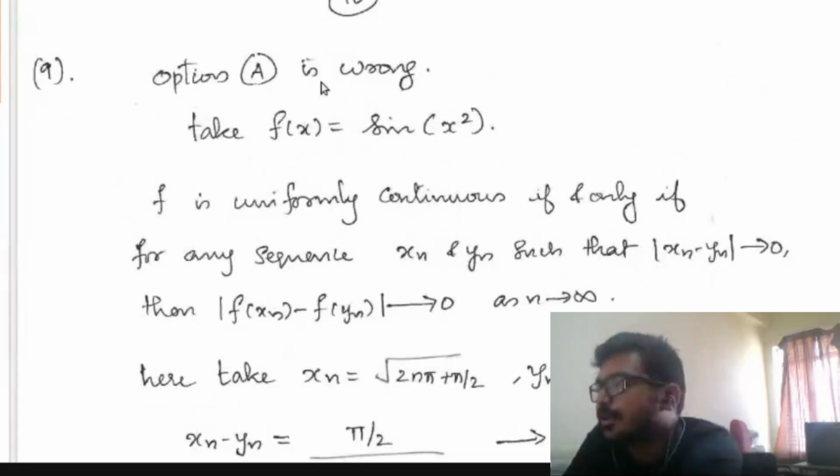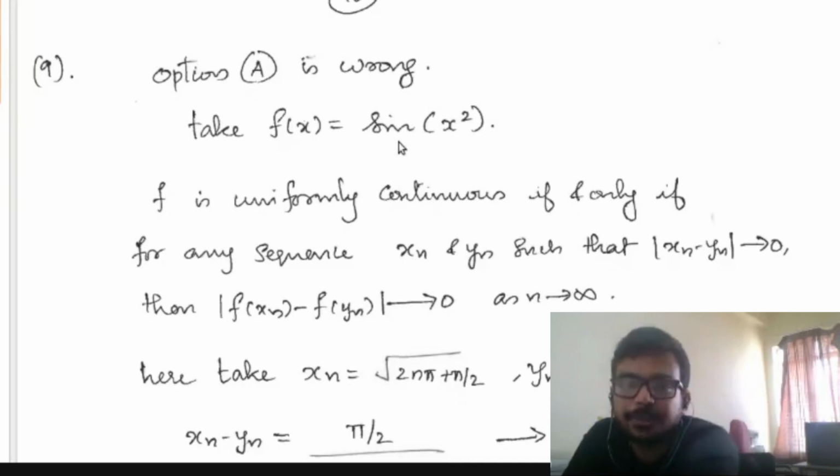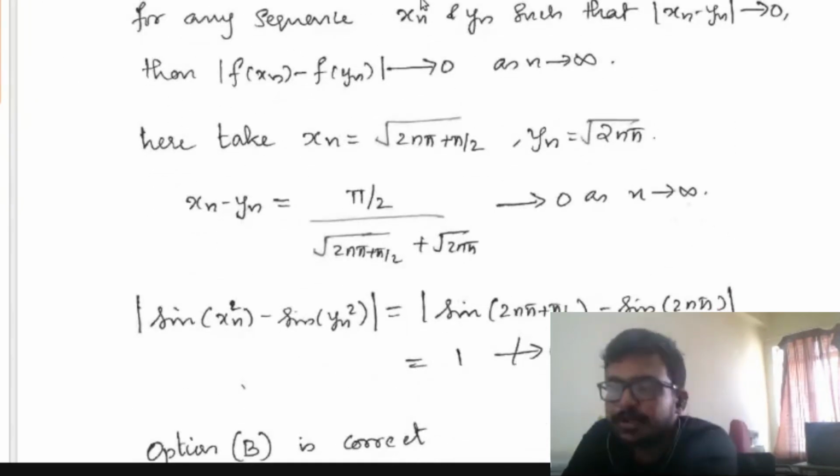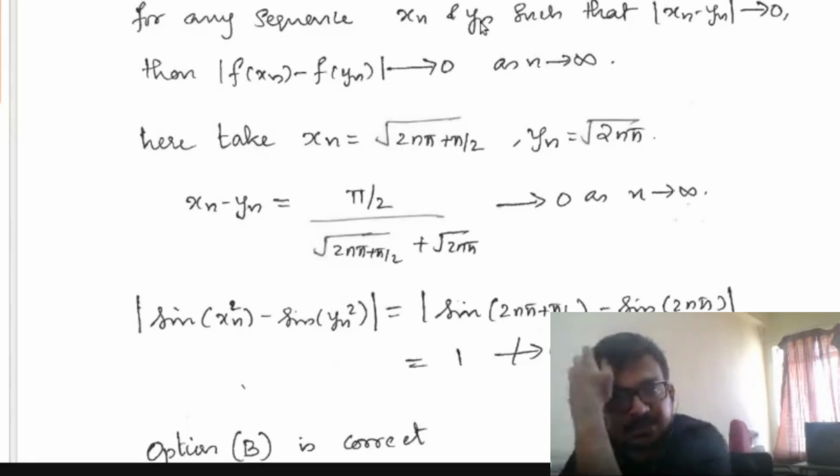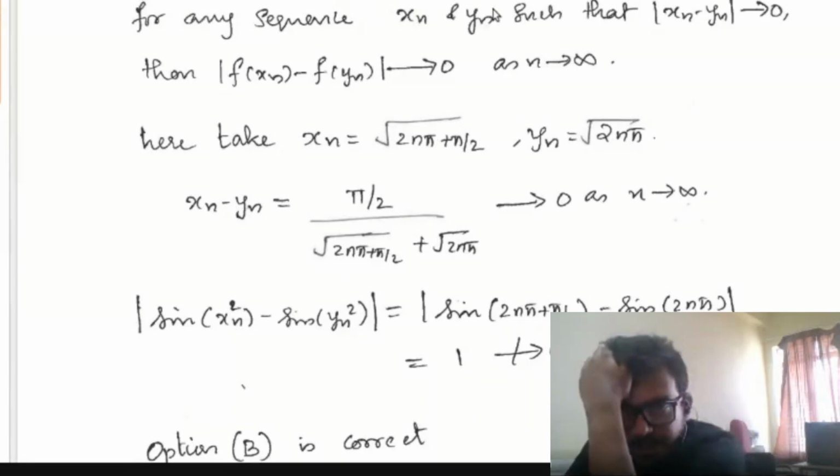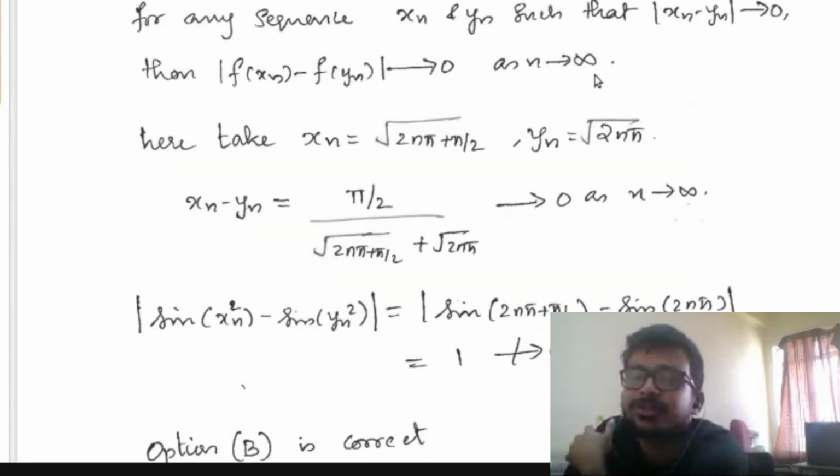See, option A is wrong. What you do? You take f of x equal to sine of x square, and this f is not uniformly continuous. How will you prove it? This is a well-known result: f is uniformly continuous if and only if for any two sequences xn and yn with xn minus yn tending to 0, f of xn minus f of yn tends to 0 as n tends to infinity. This is an if and only if condition.